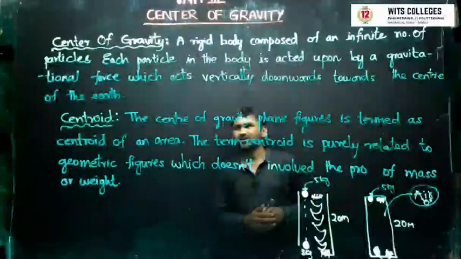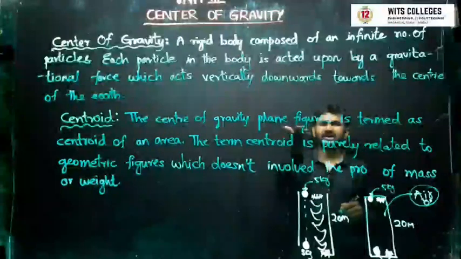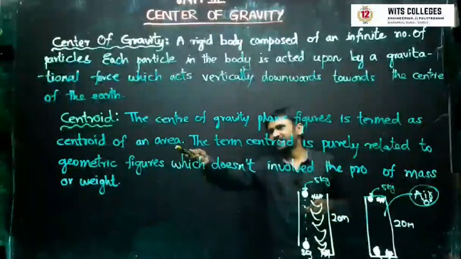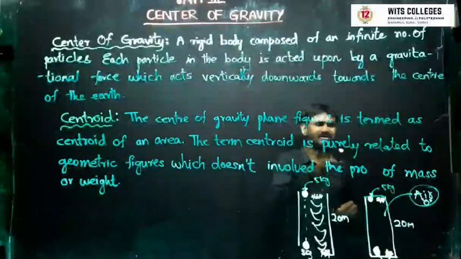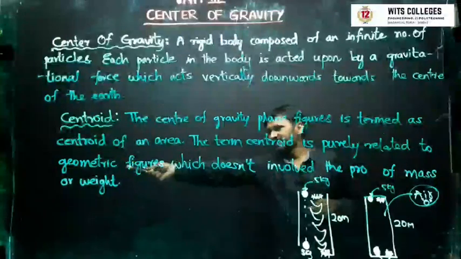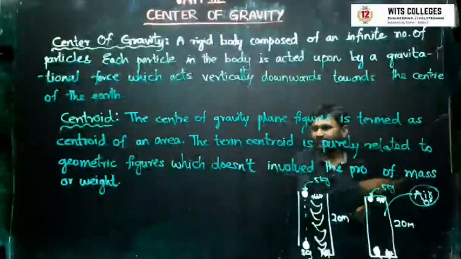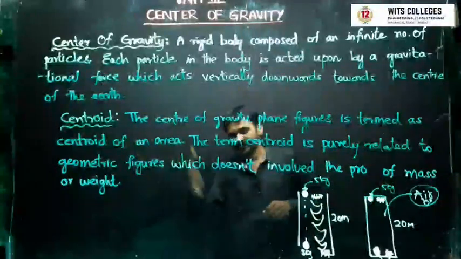What is centroid? The center of gravity of plane figures is termed as centroid of an area. The term centroid is purely related to the geometric figures, which does not involve the problems of mass or weight.